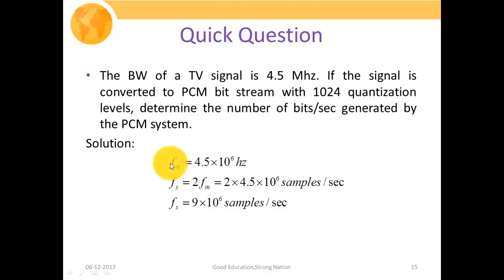Then depending upon this maximum frequency, the sampling frequency should be greater than or equal to twice of fm. So we are just considering the limiting case in order to find out the exact sampling frequency. So the minimum sampling rate we're going to consider while calculating the bandwidth requirement, while calculating the bit rate requirement. That turns out to be 2 times 4.5 into 10 to the power 6 samples per second, which is equal to 9 million samples per second.